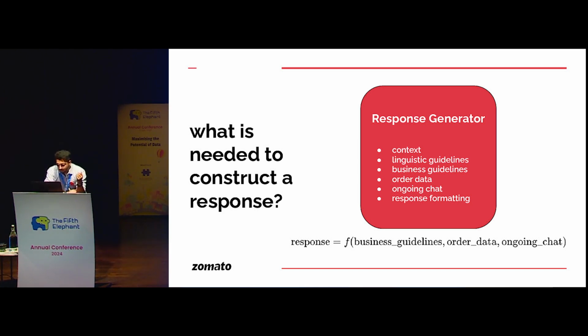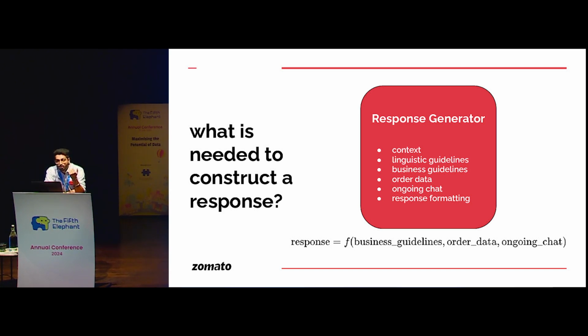You need to pass some context. You need to pass some linguistic guidelines. For example, Zia is the name of the support executive, the AI agent that we have designed. Linguistic guidelines could say something like, you need to be respectful, the customer is aggravated. Then some business guidelines, like you do not have to go on and offer coupons without company policies being met, obviously, right? Some order data.